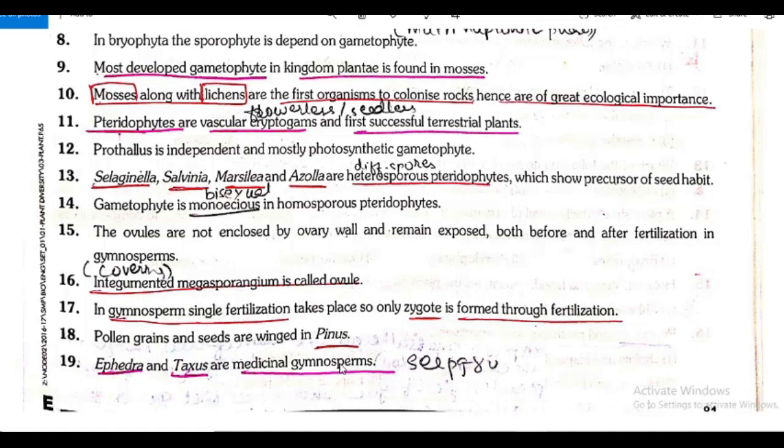So dear students, in this chapter, that is the plant kingdom, we have completed algae, then bryophytes, pteridophytes and gymnosperms, from both the textbook and the material. Many scientific terms are coming, many new terminologies are there. You have to write and learn them. Please read the textbook thoroughly. Try to understand the concepts from Allen or from the material, and whatever extra points are given, you have to learn those also.